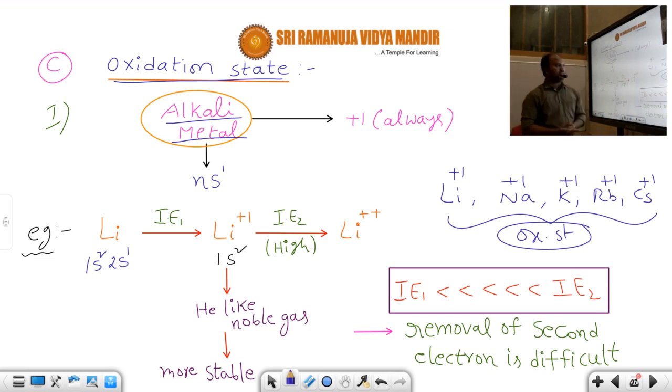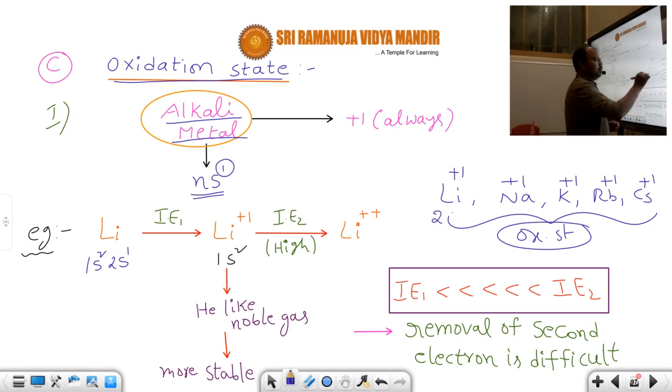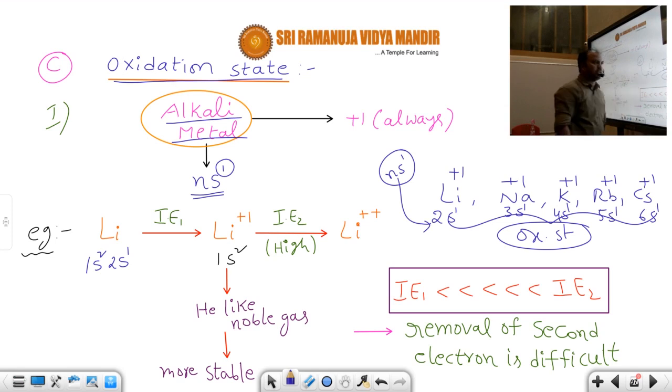Why do they show a plus 1 oxidation state? What is the reason? In their valence shell, how many electrons do they contain? Only 1 electron. All these are metals. Lithium has 2s1, sodium has 3s1 in its valence shell, potassium 4s1, rubidium 5s1, cesium 6s1. That means we can simply write that the ns1 electronic configuration is present in all the alkali metals.